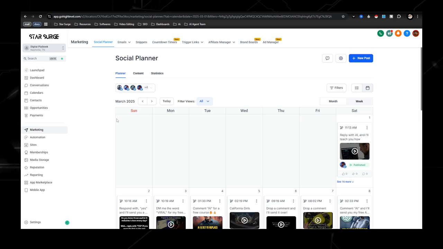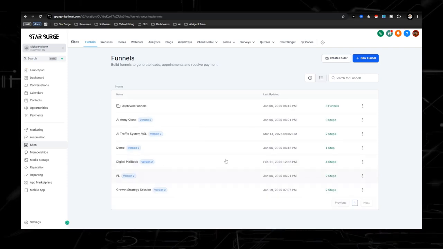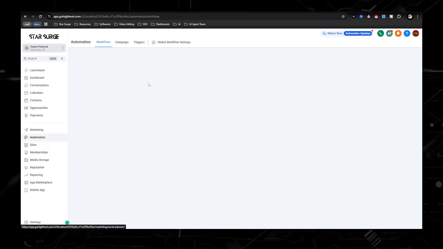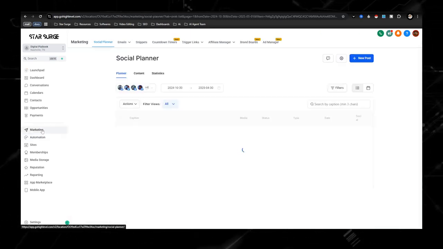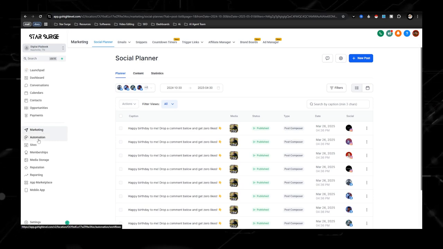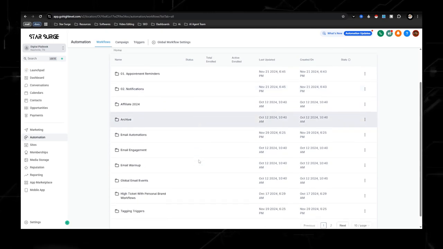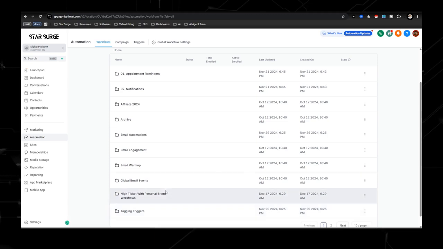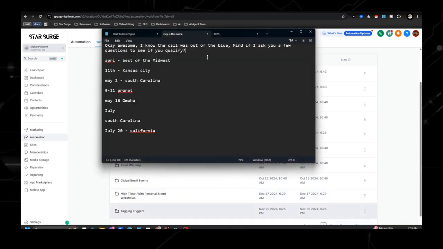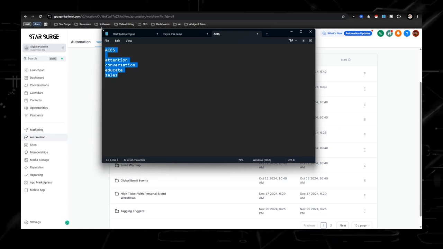And for the new people, like I said, I give you access to all my funnels and sites already, and most importantly, all my email automations. But I always talk about marketing and actually just creating content, because the automations aren't one of your main focuses yet, because you don't have traffic. And that is what you need, is traffic. Now, I want to actually talk about that in the traffic, because ACEs is something that my mentor always talks about.